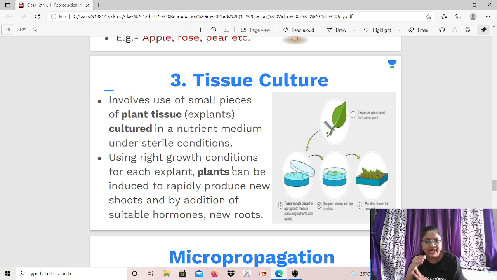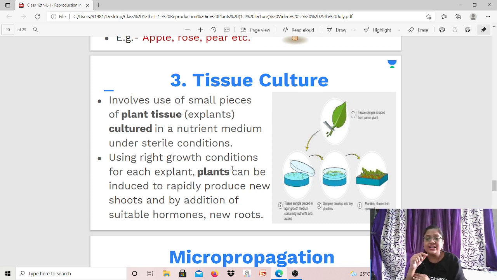Now this explant or this plant tissue which you have taken from the leaf petiole, they have cultured it. You can culture it in a nutrient medium. You can see there a Petri plate which is used in laboratories, and it has got a nutrient medium. So basically it has all the nutrients, and a medium is made out of it, and then this explant or plant tissue, you just put it in that nutrient medium and you allow it to grow.